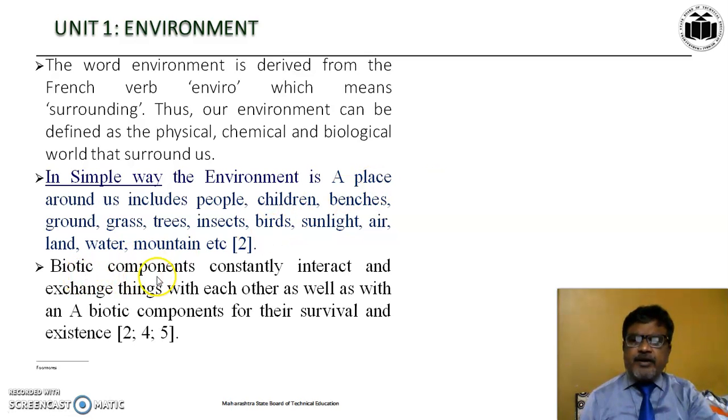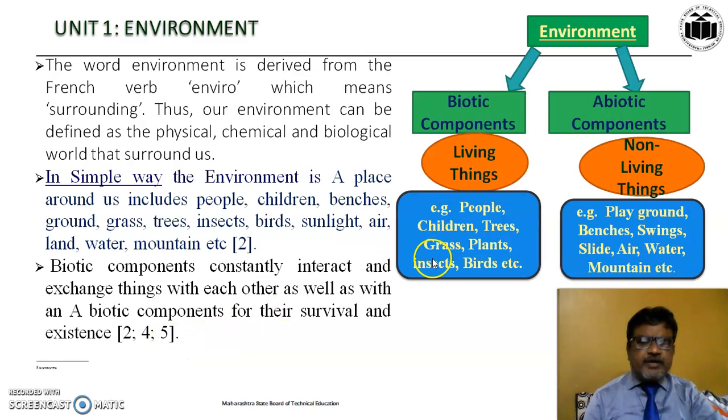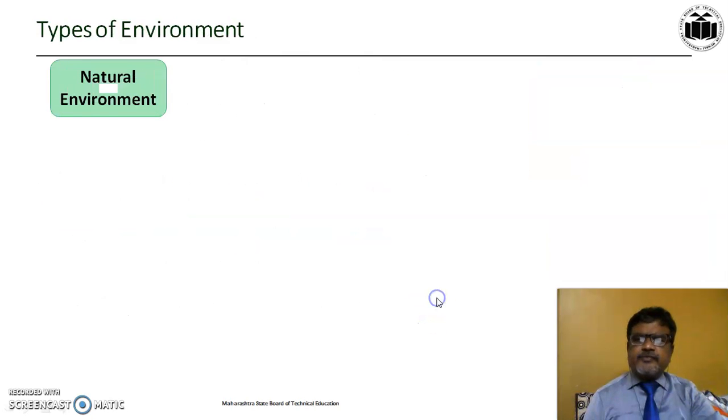The biotic components constantly interact with the abiotic components for their survival and existence. From this figure you can easily understand that environment has biotic components, that is living things. Examples are the living things. The second component is abiotic components, meaning non-living things, and these are the examples of non-living things.